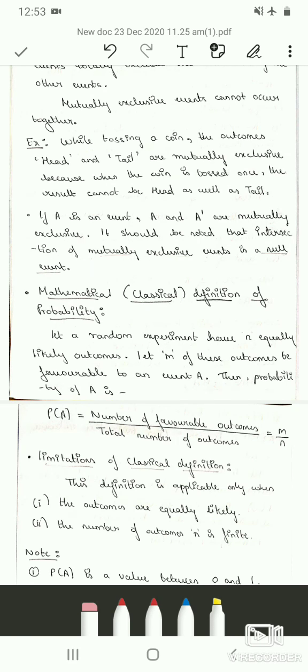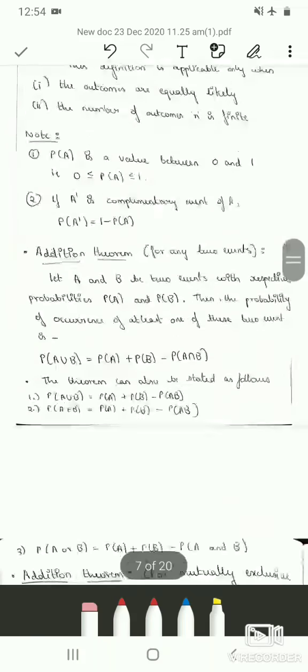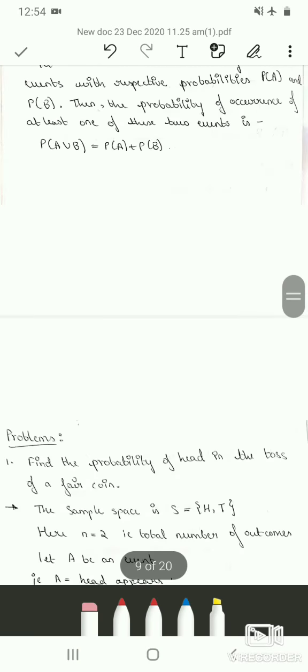So in the previous video we had seen some of the basic concepts of mathematics that we'll be using throughout the probability topic, and we had seen what is probability and some of the important definitions, and also the classical definition of probability, that is probability of an event A is equal to number of favorable outcomes divided by total number of outcomes, which is m by n. So in this class we will solve some probability problems.